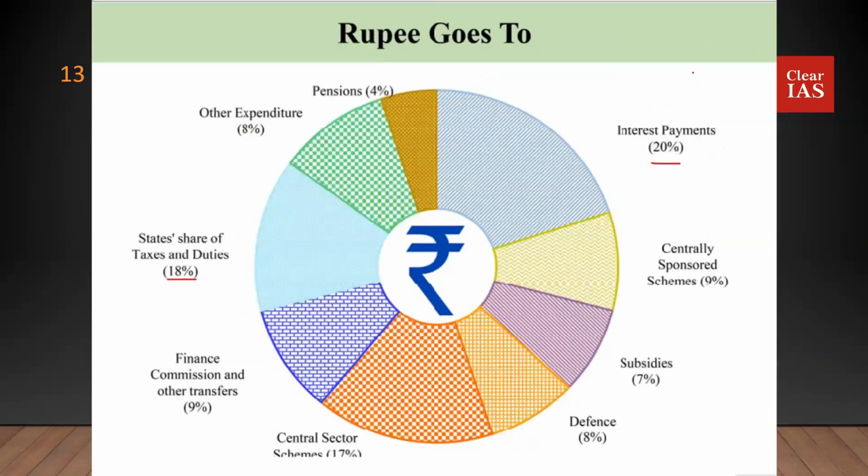Okay. Now, where does this go to? We had discussed where the money is coming from. Where does this money go to? 20% go for interest payments. Is that something very fascinating?